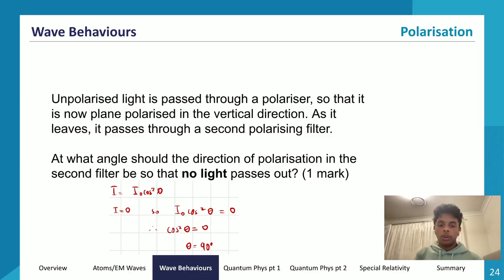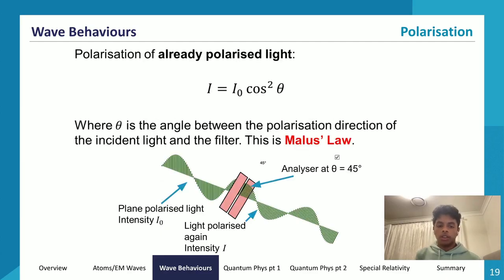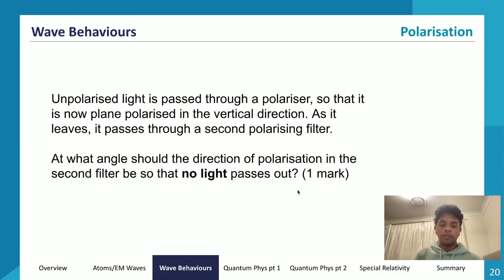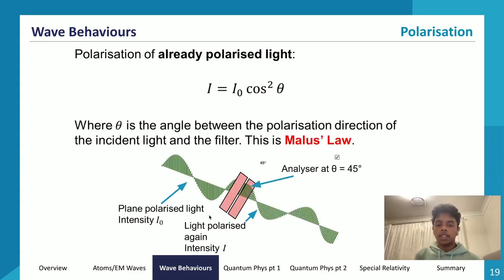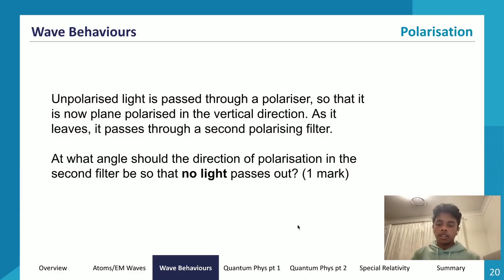And what does that tell us? Well, that tells us some general information, right? If the slit in the polarizing filter is perpendicular to the direction of our plane polarized light, then no light will pass through. That's what it tells us. If it runs perpendicular, or at a 90-degree value, to the direction of polarization of our plane polarized light, then the intensity of light leaving our polarizing filter, the intensity of our second polarized light wave, is going to be 0. That's what that tells us.